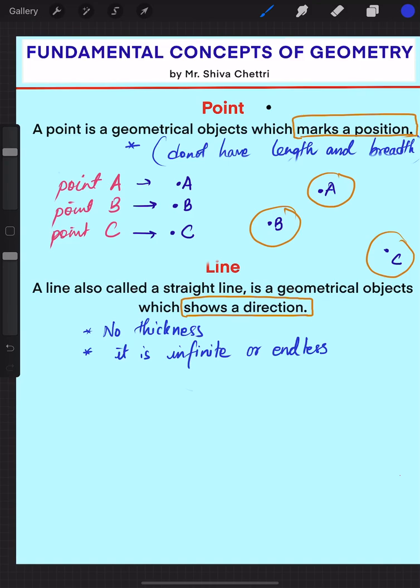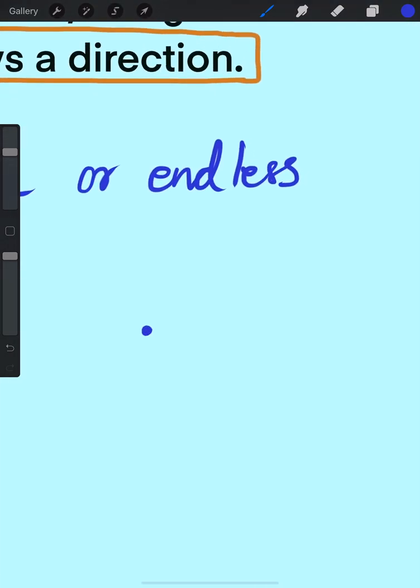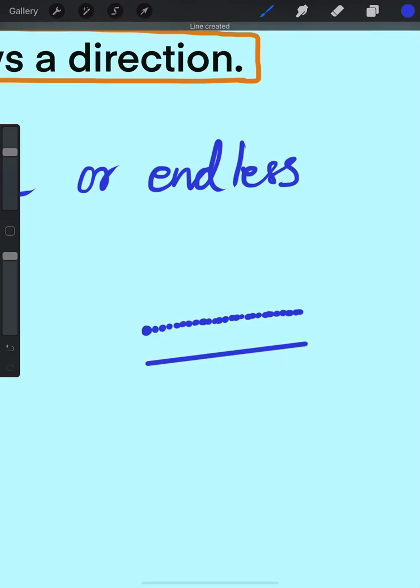So let us see how the line looks like. There are countless points inside the line. If you clearly imagine a dot, and if I place another dot, another dot, these are the dots, and again if I put another dot, if I make it too compact, then ultimately what you'll form is a line.